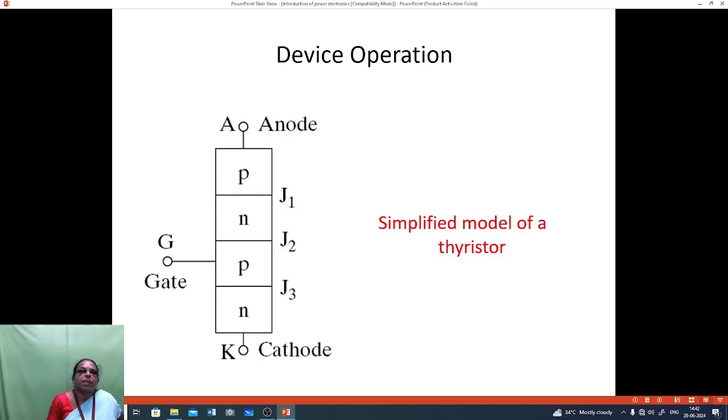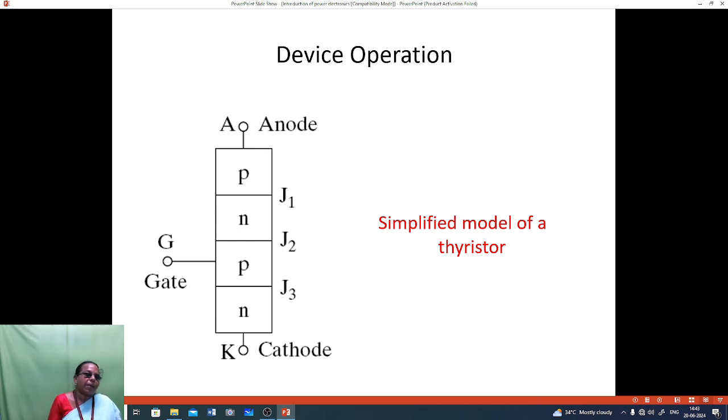Device operation, that is a simplified model of a thyristor. It is a 3 junction 4 layer device, that is 3 junctions J1, J2, J3, with PN type layers, so 4 layers and 3 junctions. It has 3 terminals, that is anode, cathode and gate. Here J1 and J3 are forward biased and J2 is reverse biased. So here the P type and N type materials form the J1 and J3 junctions.